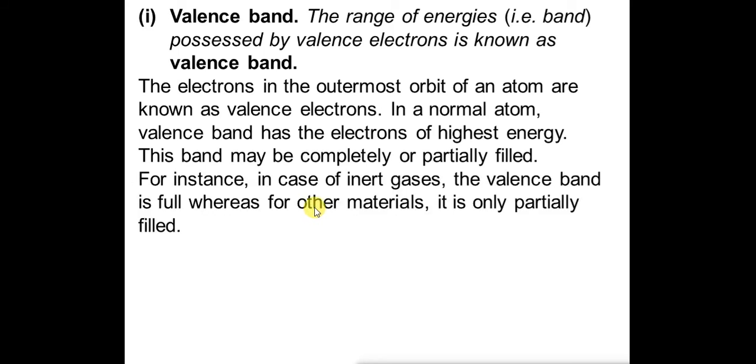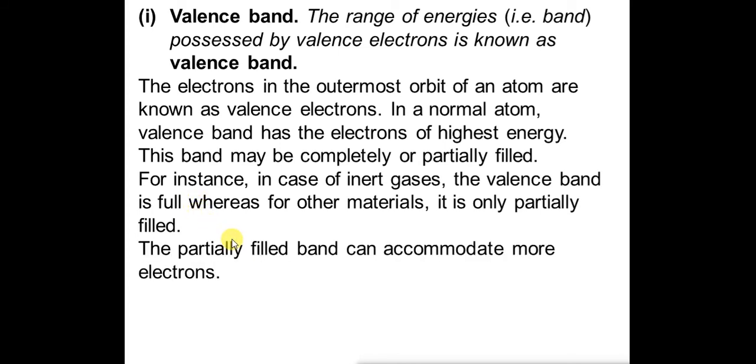So in the case of inert gases, for example xenon gas, the valence band is full, whereas for other materials it is only partially filled. Valence band is full means it has 8 electrons in its outermost orbit. The partially filled band can accommodate more electrons.